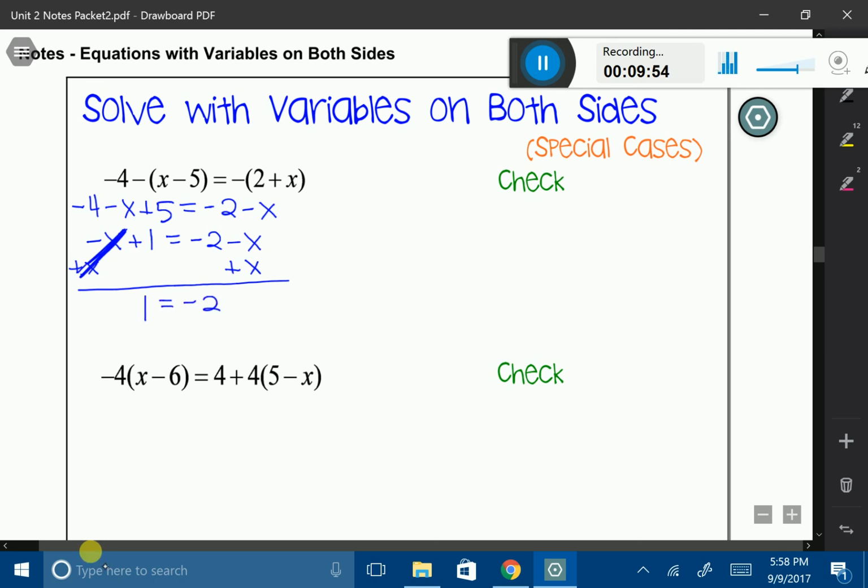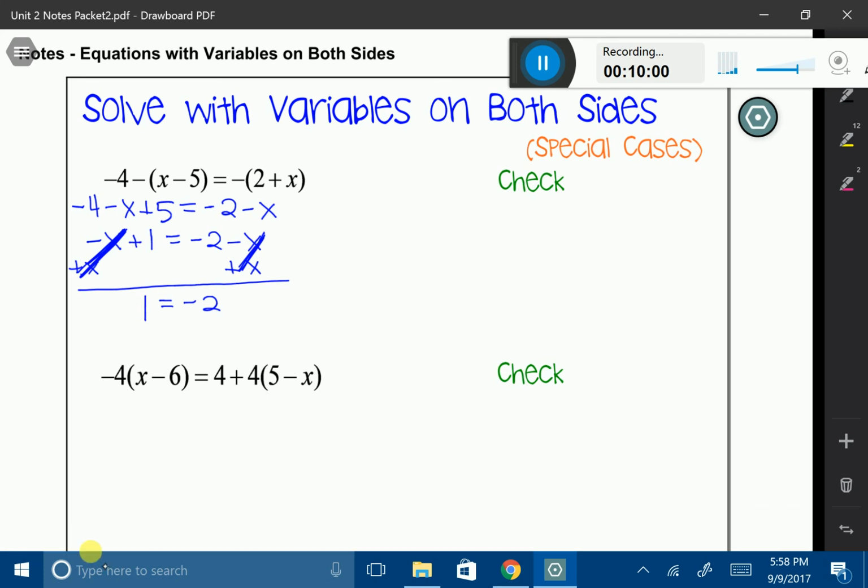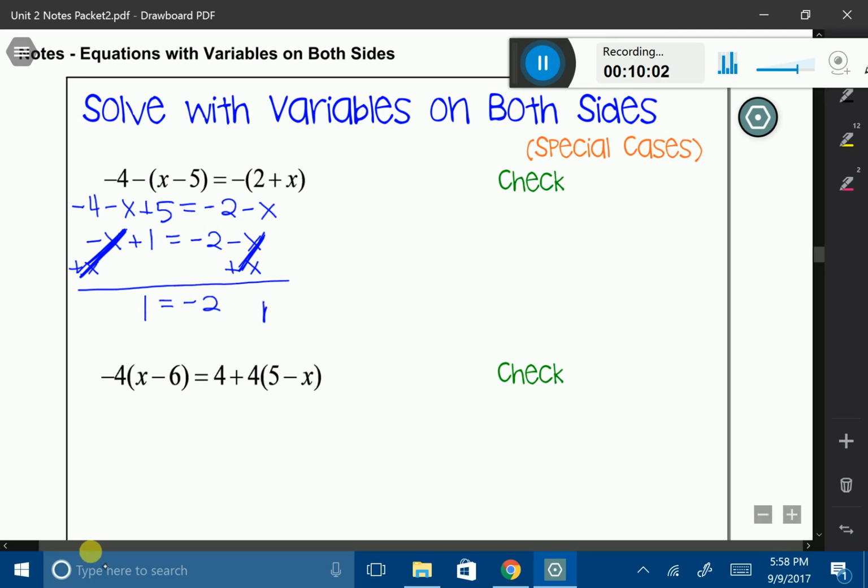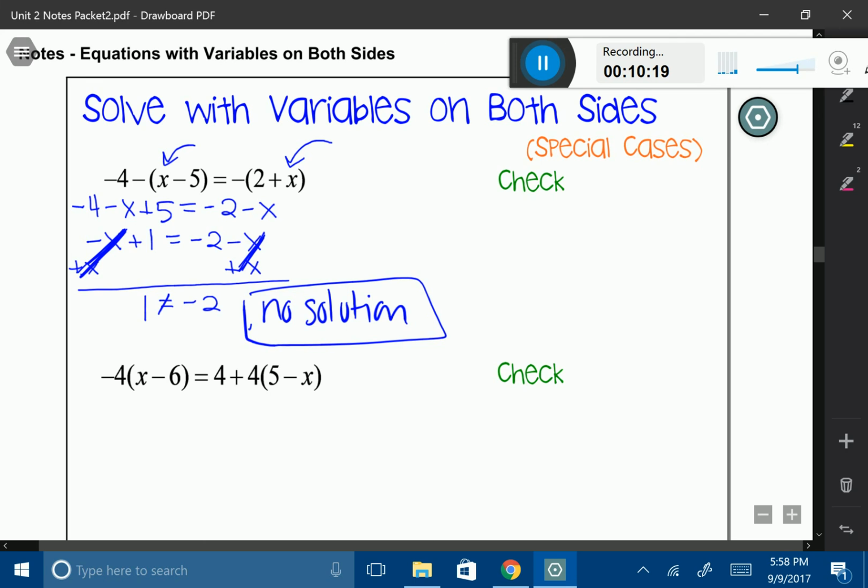And then I have additive inverses again. So I have 1 equals negative 2. Didn't we have this situation before where we have a problem that doesn't work? This is called a no solution problem. And again, what that means is that there is no number that will satisfy this equation, meaning there's no number that you could substitute in for this x and this x to have both sides equal to each other. So it just can't happen.